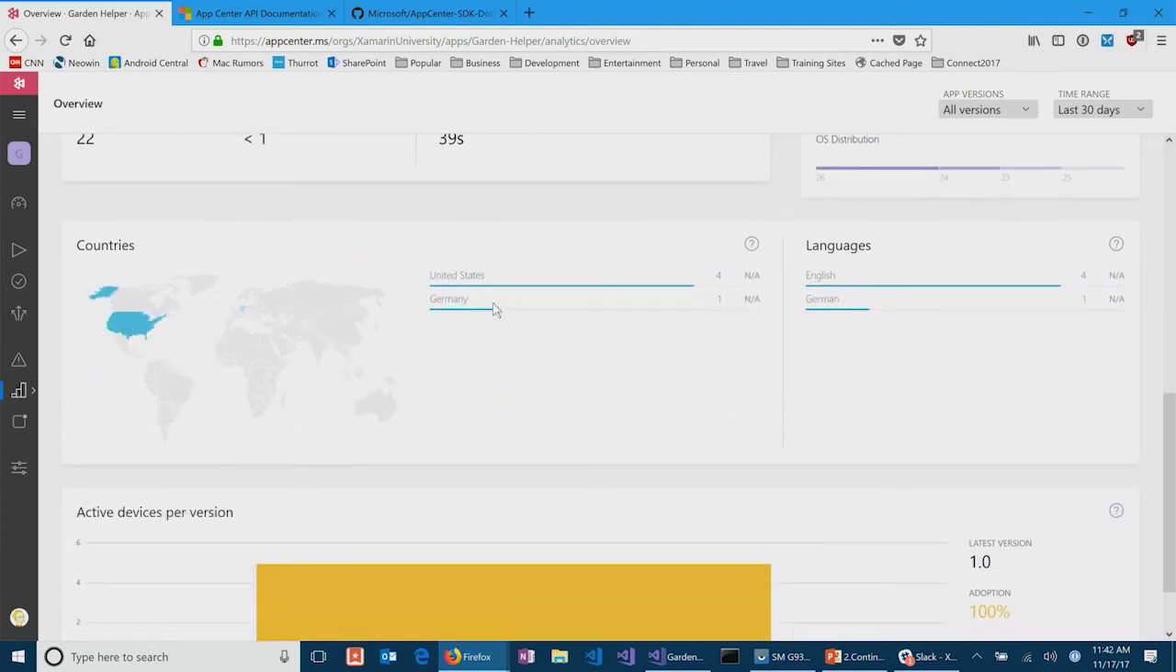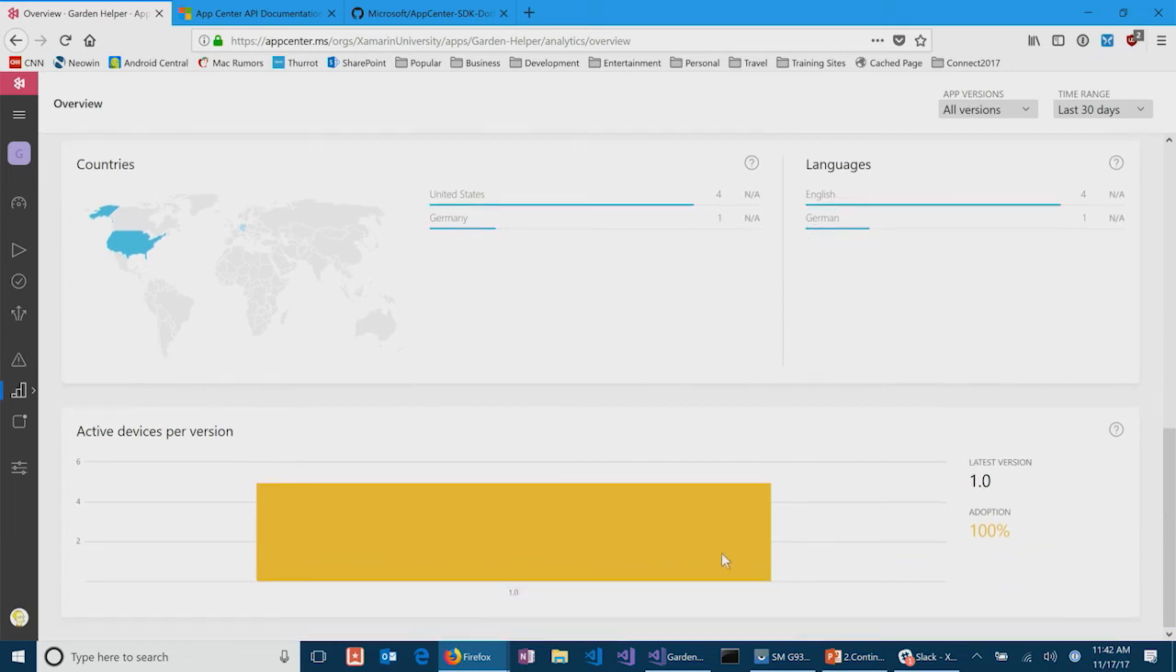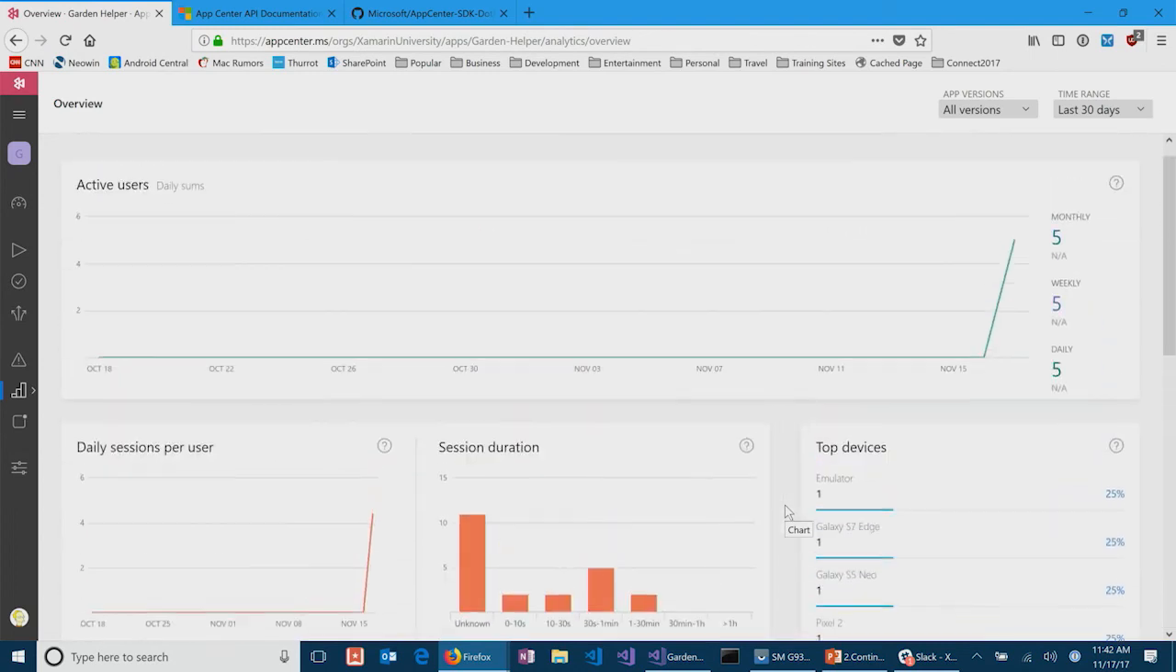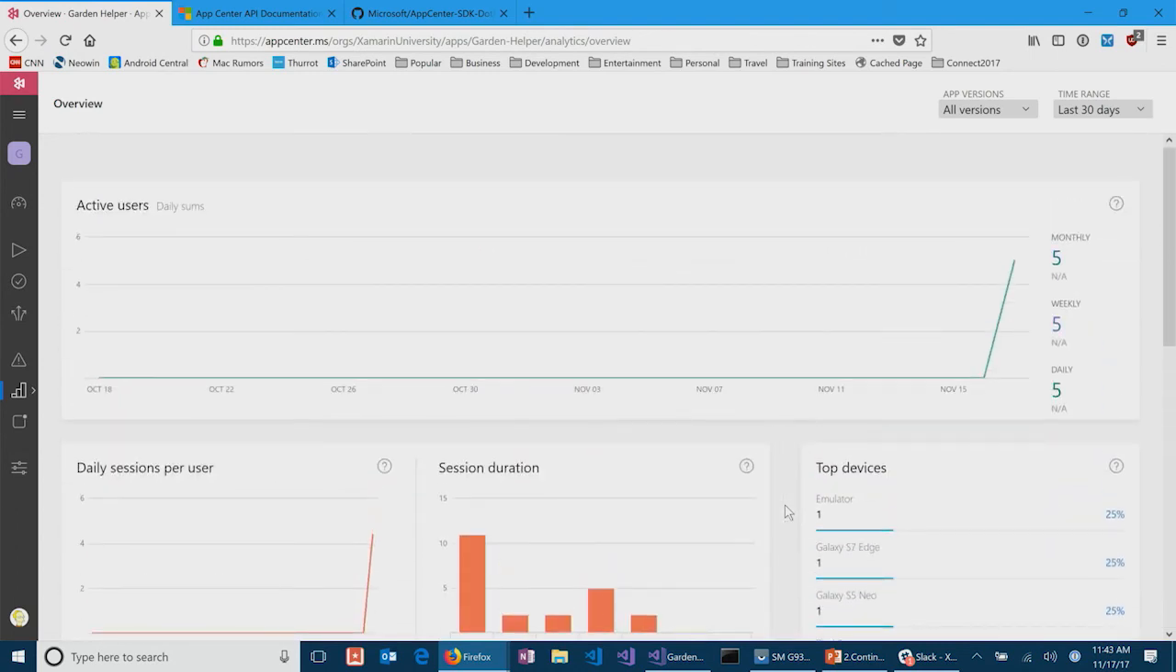So we only have 2 countries here. Hopefully, maybe as part of this session, we'll get some more people involved. Well, we'll have Canada soon. Yeah, that's right. We'll have Canada soon. We've got English and German represented as the languages, and then we can kind of see what versions people are using as well. So this just kind of gives us a great picture of our user base from a generic perspective.